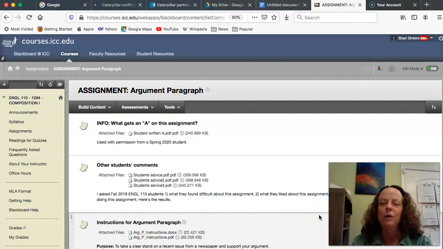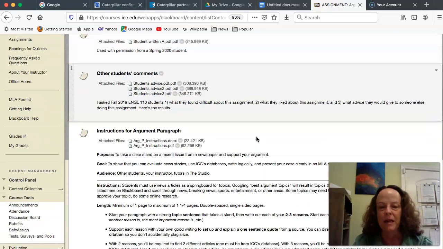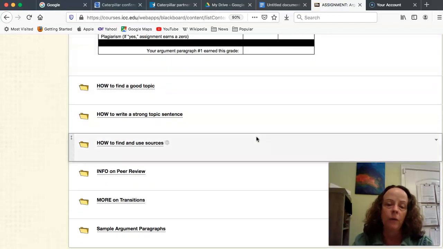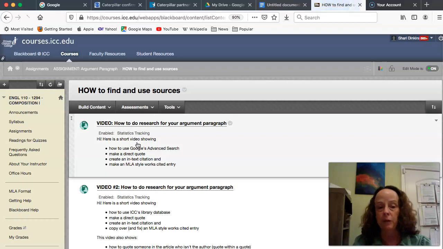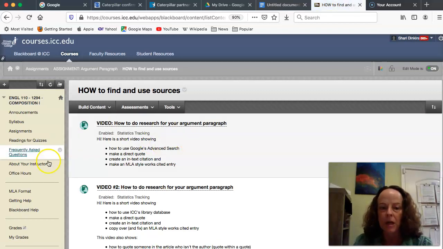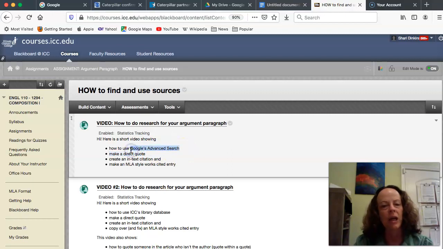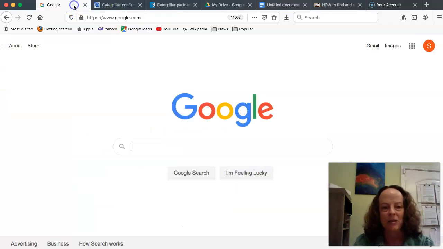Hey, if you've been looking over the assignment for the argument paragraph, you've probably already noticed that you'll be using some sources for this assignment. You'll need one from the ICC databases, and the others can be from regular sources online. So I want to show you how to use a tool called Google's Advanced Search. It will keep you away from some of the worst results, and I also want to show you how to directly quote, how to bring something into your document without accidentally plagiarizing. So let's go ahead and get started.